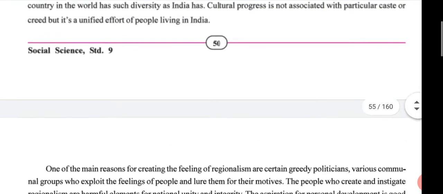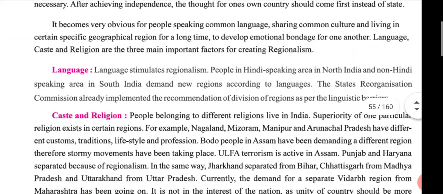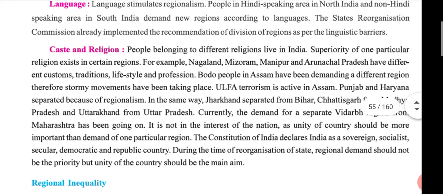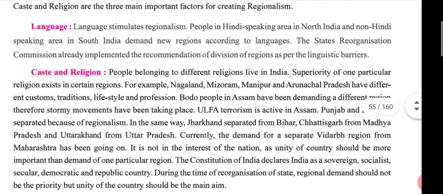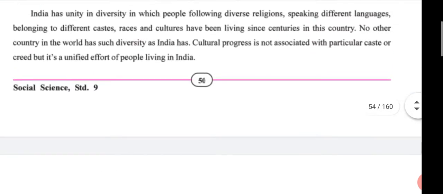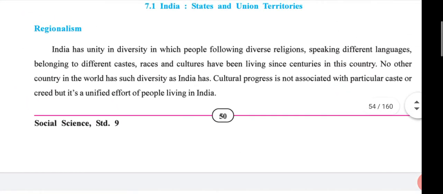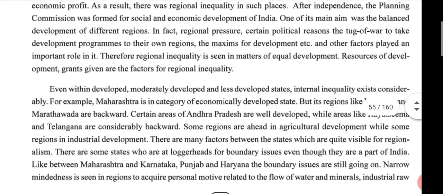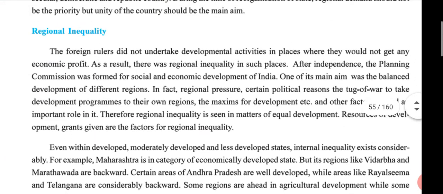First regionalism, then language, then caste and religion. For language, write a whole note, and for caste and religion, write at least 6 points, and for regionalism also write 6 points. From the next lecture, we start regional inequality.